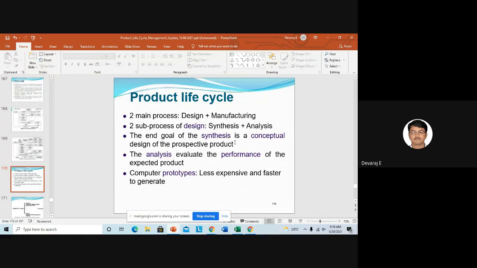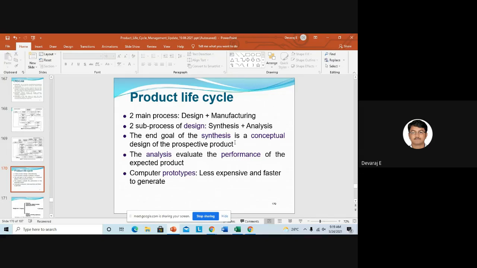Fatigue you can do because the chassis will be moving. When the vehicle moves, the chassis will be moving so that the load will be varying on the chassis. But if you take a vehicle which is not moving, a car that is stationary, for that stationary product we cannot do the fatigue analysis because the vehicle is not moving. So there will be no different types of load acting on the chassis.